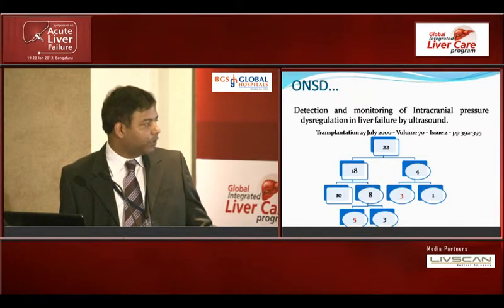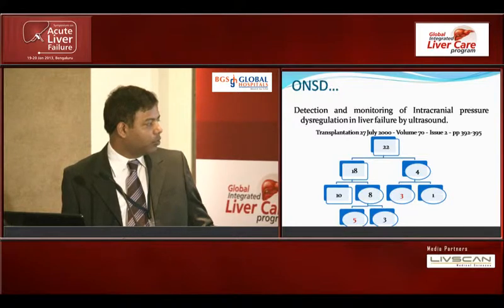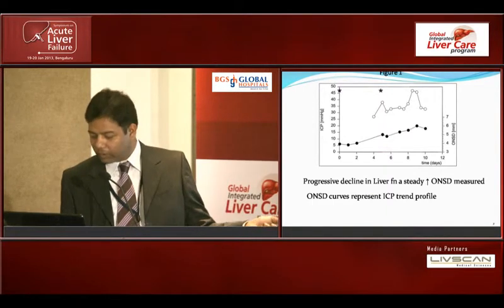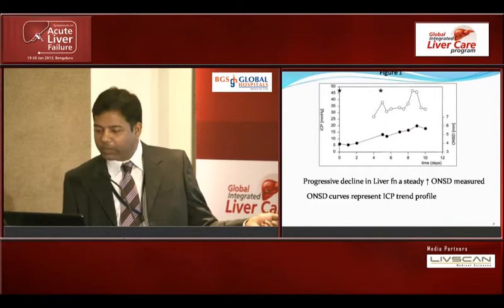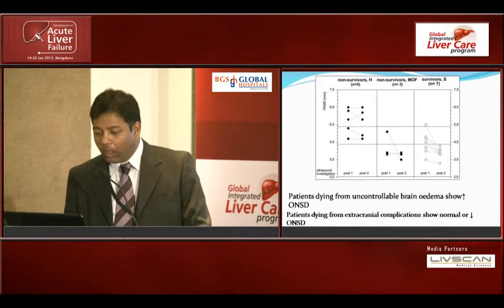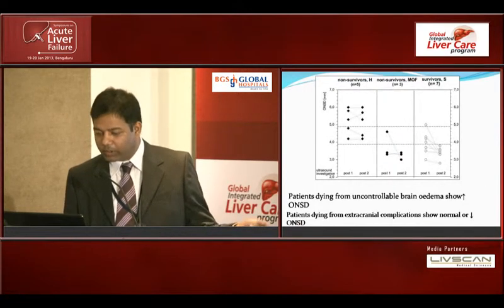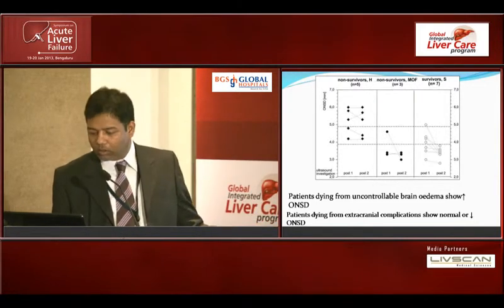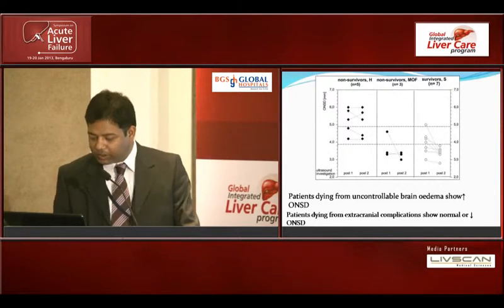Of these 12 patients who died, this was after transplant and these were before transplant. It was found that 5 patients in this group had raised ICT features and 3 in this. Here the graph you can see correlates very well between the values of ICP and ONSD. And when the absolute values were compared for mortality, it was clearly seen that with brain edema, there was a correlation between ONSD and ICP values.